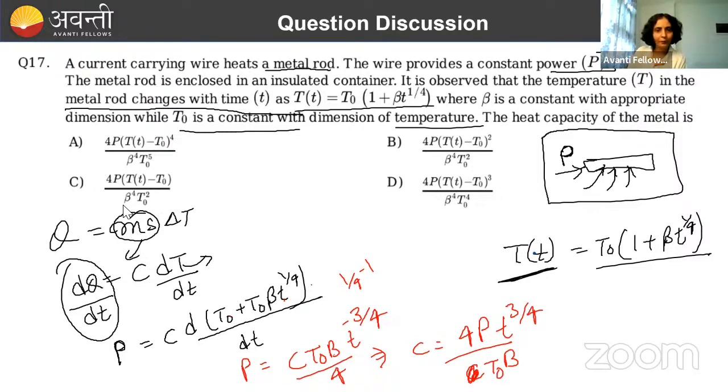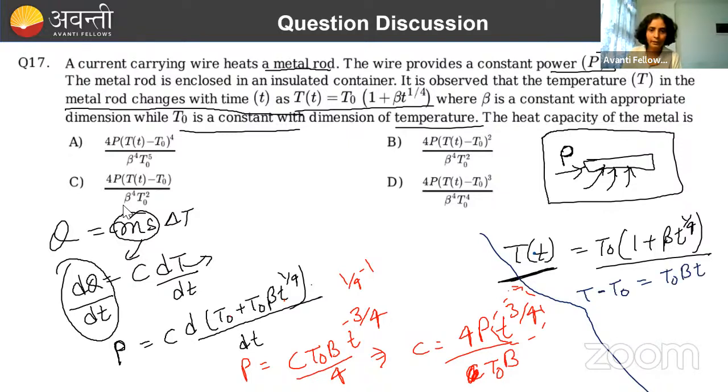But in the option, if you can see carefully, in the term of time, answer is not given. In the term of temperature difference, it is given. So we need to replace this time by T, temperature. How we can do that? We can do very easily, na? That we can do from here only. यहाँ पे ध्यान से देख लो. In this equation, जैसे T minus T naught का वैल्यू कितना है?